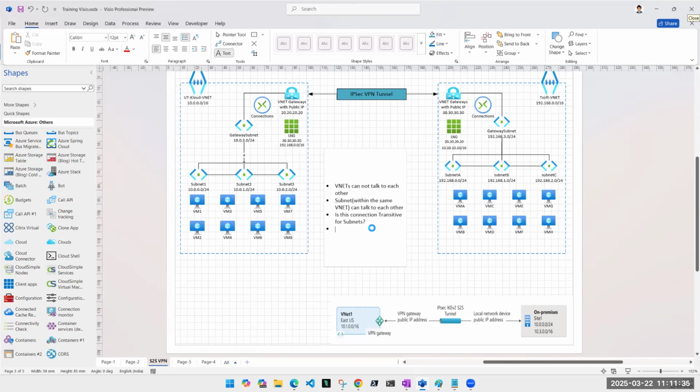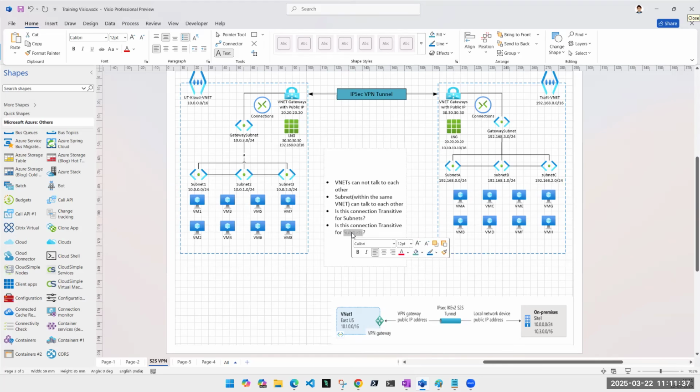Next question. Is connection transitive for VNets? For example, I have two VNets. Let's imagine that I've got a third VNet here. Now I have VNet peering between these two VNets, and they are able to talk to each other. Right? These two are able to talk to each other.